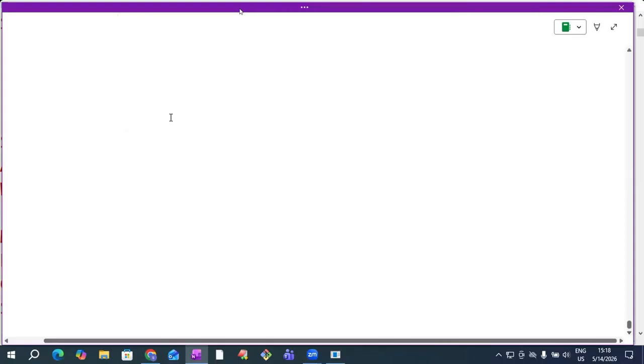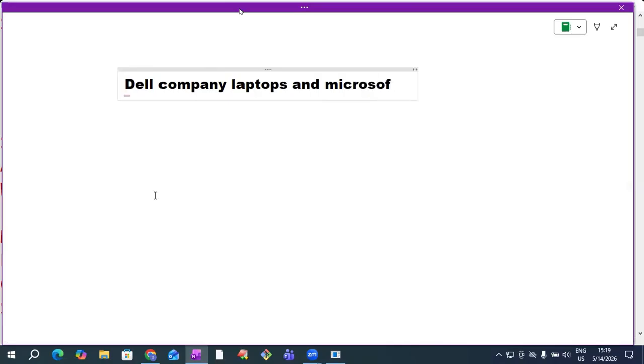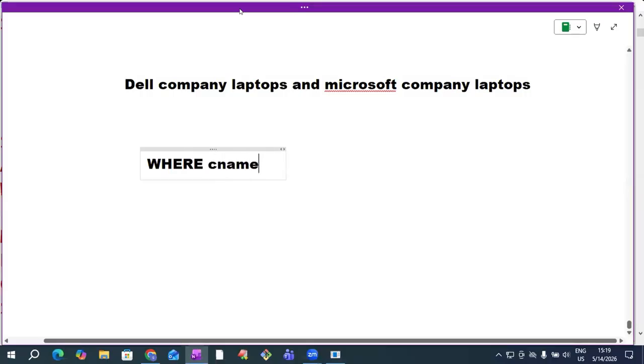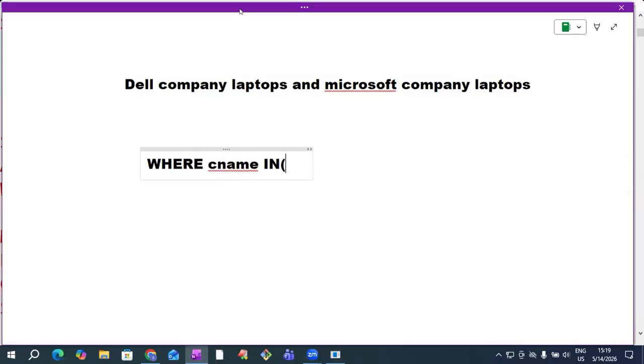Next, where. See here, for example, I want to get Dell company laptops and Microsoft company laptops. So internally, condition will be applied like this. Where, which column values? Company name in. If company name is Dell, display. If company name is Microsoft, display.